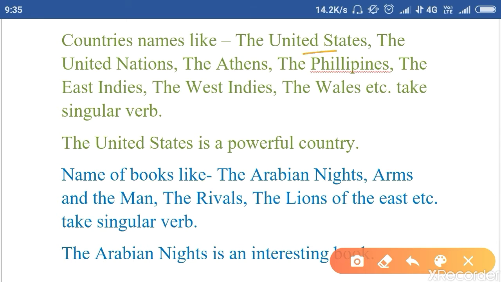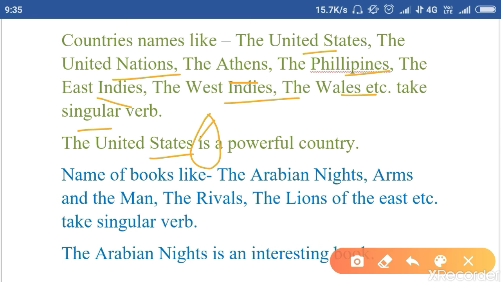Let's talk about the next rule, that is country names, like the United States, the United Nations, the Philippines, the East Indies, the West Indies, etc. They take a singular verb. The United States is a powerful country. So you need to remember these names.